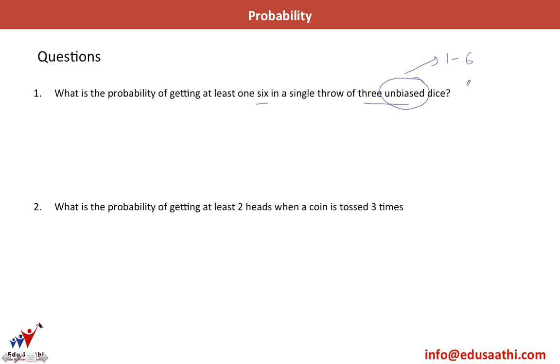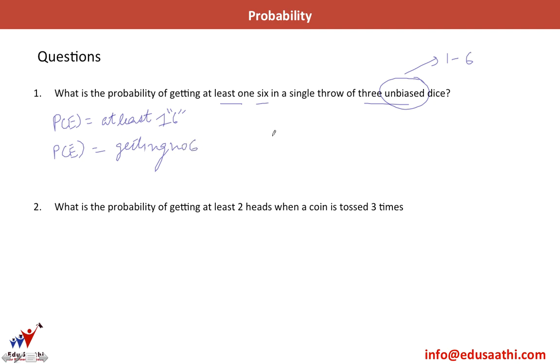So I throw 3 dice and I need to have at least one 6. So probability of E here is getting at least one 6. What will be the probability of E naught? Getting no 6?